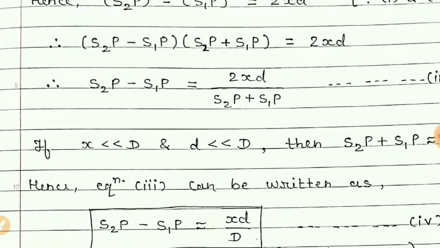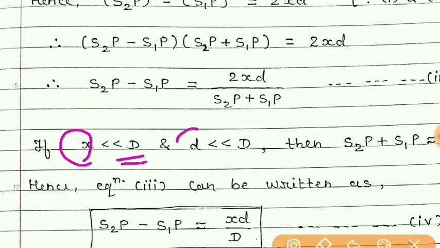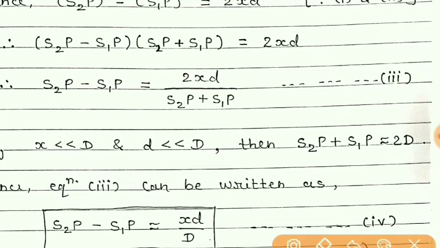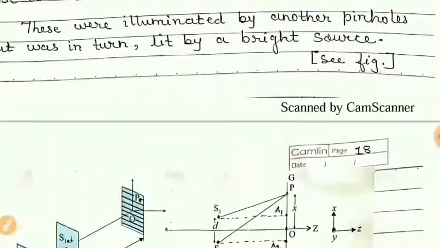Now students, if this x is quite small compared to D, as well as if the distance between the sources is also quite smaller than the distance of the screen from the sources, then in that case we can take S2P plus S1P equal to 2D. Let me show you from the figure.